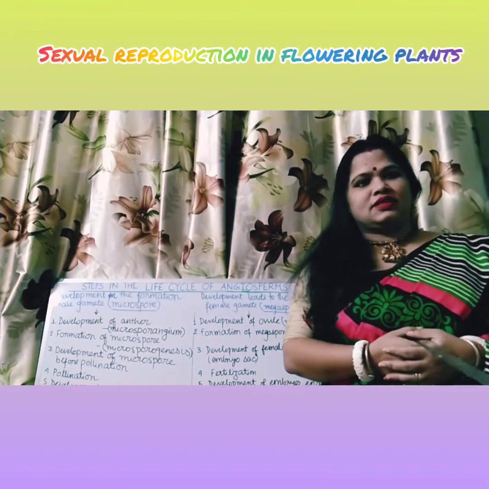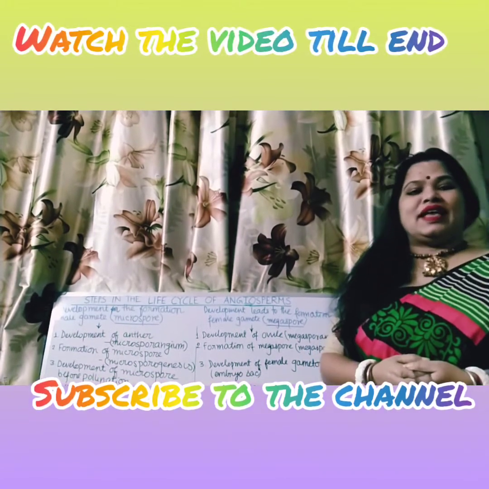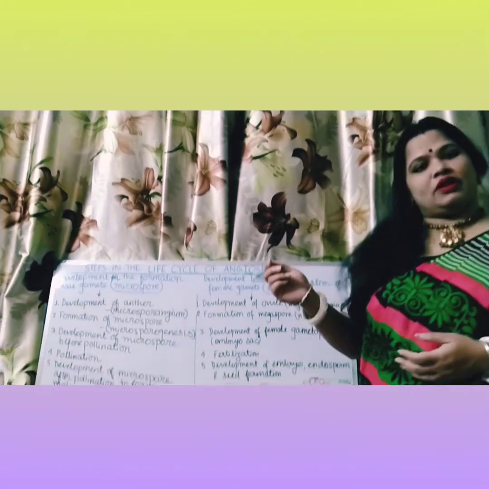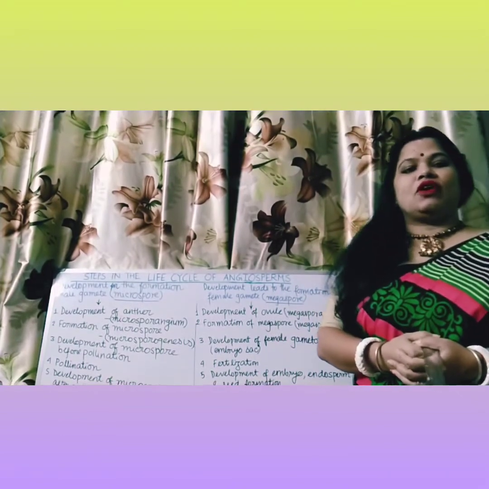Today I will discuss chapter 2, sexual reproduction in flowering plants. In this chapter, we will be studying the steps of the life cycle of the angiosperm. Angiosperm means the flowering plants. So the steps which are involved in their life cycle we will discuss.